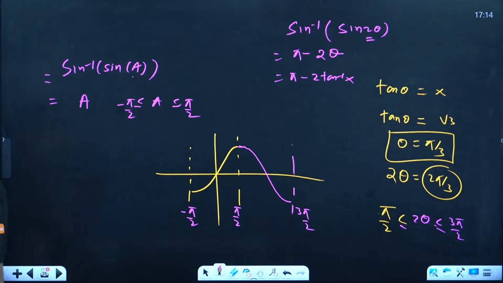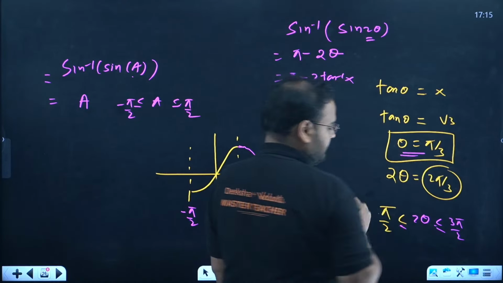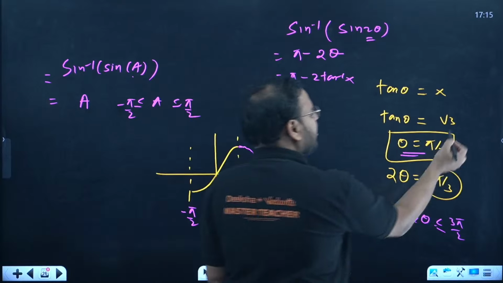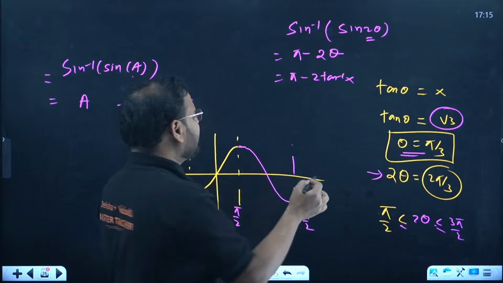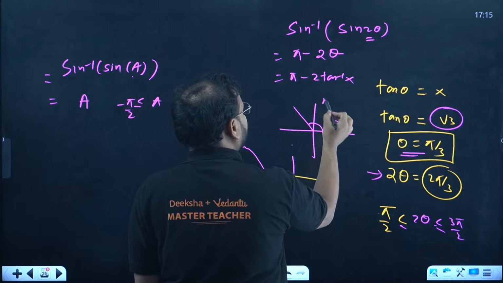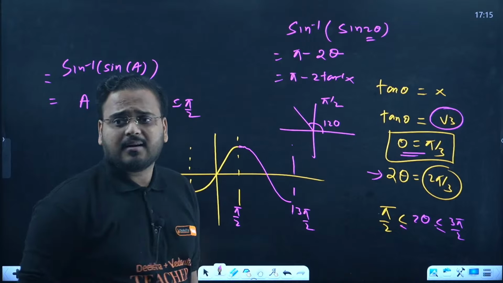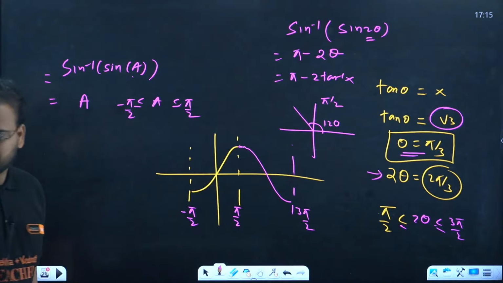Getting it, Vicky? Is this clear? Let me know, is it making sense to you now? Okay. Better, because theta value is pi by 3, 60 degrees, when x is root 3. Then of course 2 theta is 120, and 120 lies where? After 90 degrees. Check the quadrant. This is my 120 degrees angle, and this is pi by 2. Correct? Right or not? Have a look.